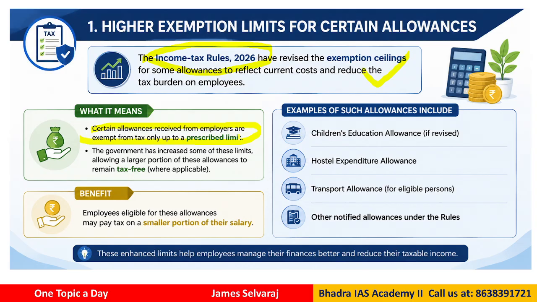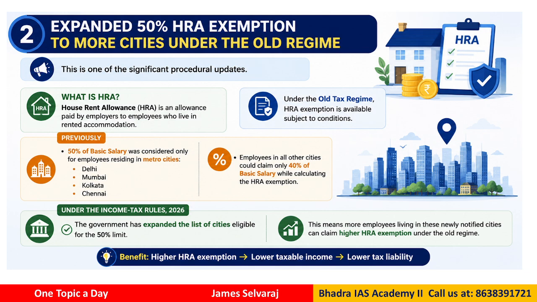Okay, now what did the government do? They increased this limit a little, right? For example, children's education allowance, hostel expenditure allowance, transport allowance, like that there are various types of allowances given by your employer, which can be deducted from the income tax liability. That is the idea. So now employees eligible for these allowances pay only a very small portion of their salary as income tax. The rest can be claimed as allowance. So the government has modified this allowance limit.